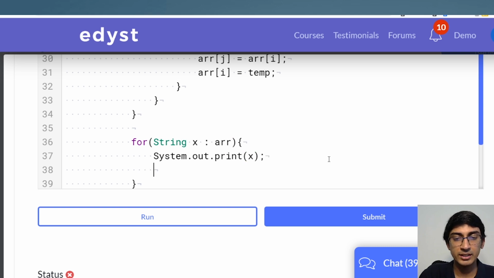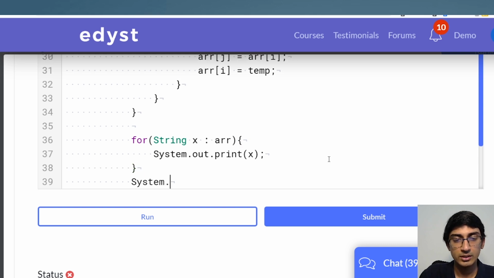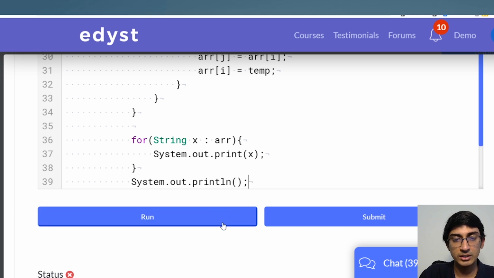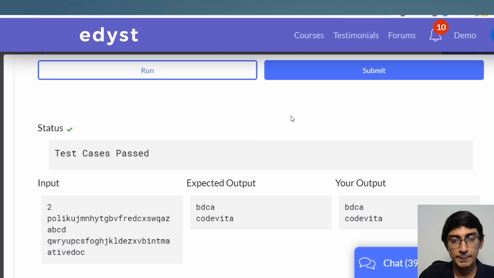Or you could build the string again, up to you. I'll just print it out here because we're not supposed to return anything. Just have to print System.out.println. This will put a new line over there, right? So let's run this and see whether this works out for us, right?